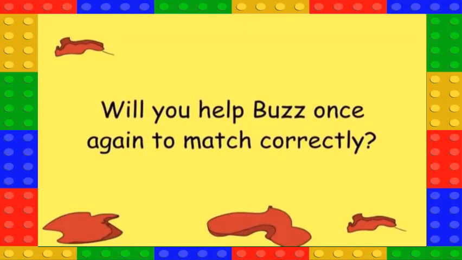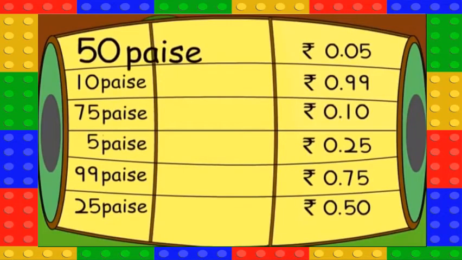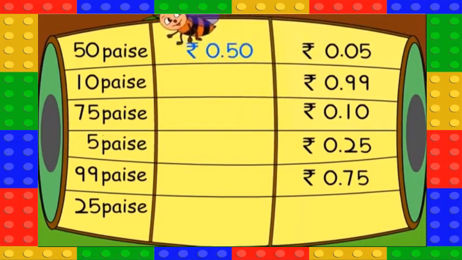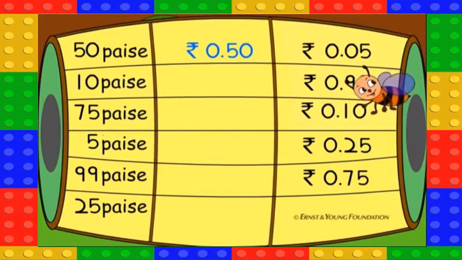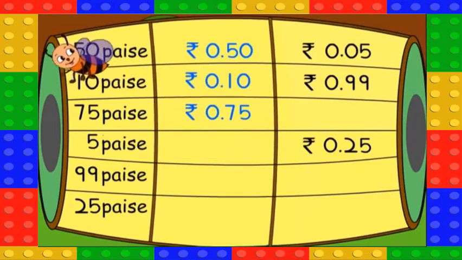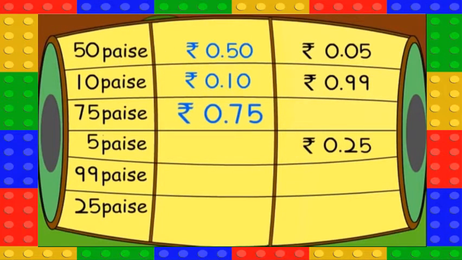Will you help Buzz once again to match correctly? 50 paise is rupee 0.50. 10 paise is rupee 0.10. 75 paise is rupee 0.75.